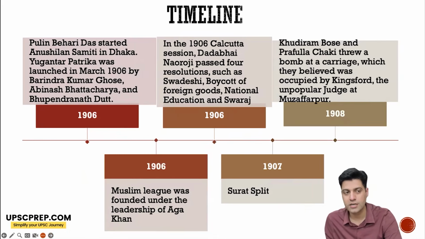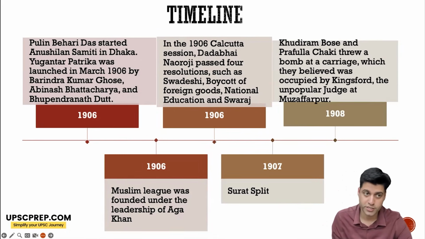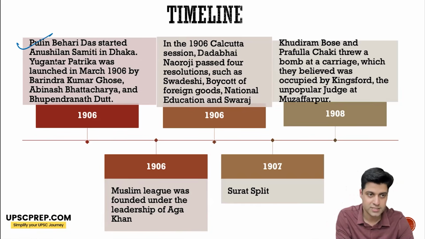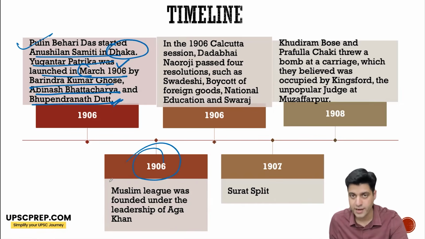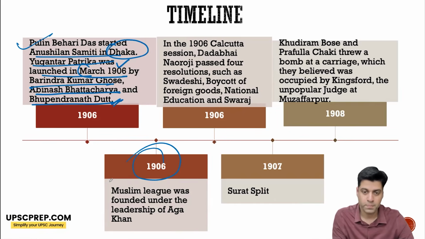Now, further things continued with the revolutionary movement. Pulin Bihari Das started Anushilan Samiti in Dhaka also. Yugantar Patrika was launched in March of 1906 by Barindra Kumar Ghosh, Abhinash Bhattacharya, and Bhupendranath Dutt. Muslim League is formed in 1906 under the leadership of Aga Khan, particularly inspired by Lord Minto.